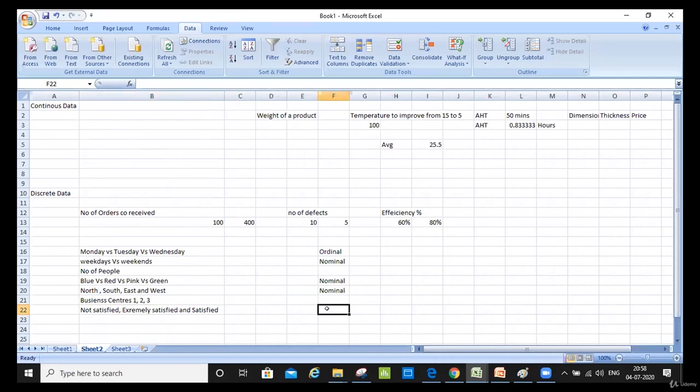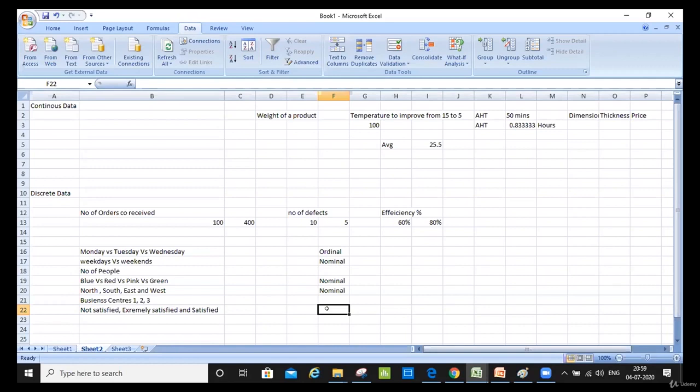Right. So Simar, I want to ask a question. In the first example, Monday versus Tuesday versus Wednesday, the gap between subsequent days is 1, so in that case it is ordinal. If I say Monday versus Tuesday versus Thursday, in that case also it would be ordinal, because the gap between two subsequent ones is not the same. Here what we've considered is that we all know the week starts from a Monday. That's not the gap we've taken into consideration, because universally we say the week starts from a Monday, and that's why we consider it an ordinal.